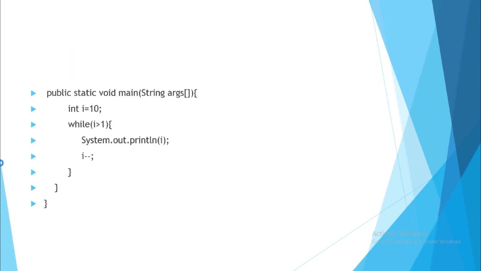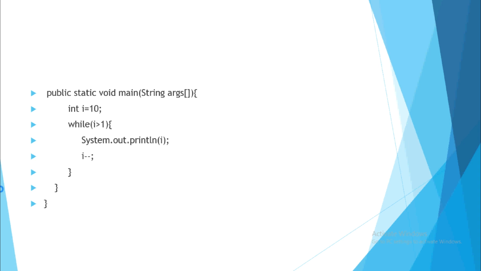Now let me show you one more example. This is for printing the numbers. Initially I am initializing the value of i as 10. Now while i is greater than 1, 10 is greater than 1, yes, it's true. So System.out.println will print 10, then will decrease the value.